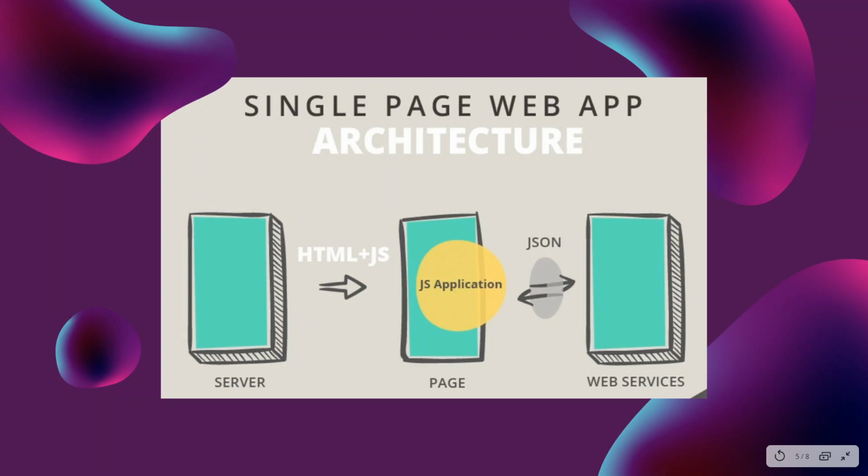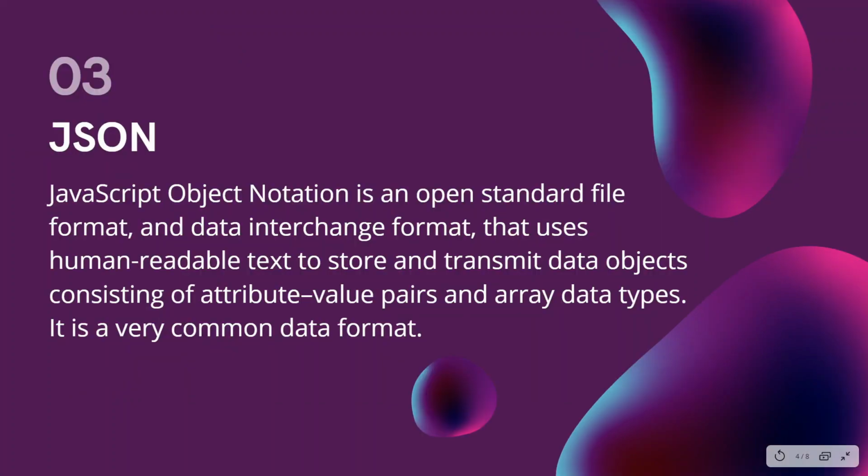So we'll be using JSON. JSON is the standard format. JSON is JavaScript Object Notation and it is an open standard file format and data interchange format that uses human readable text to store and transmit data objects. It generally consists of attribute and value pairs and array data types. And we will see some examples.